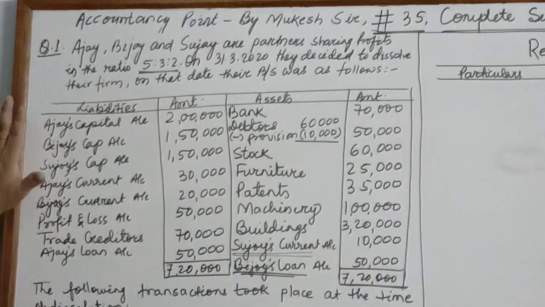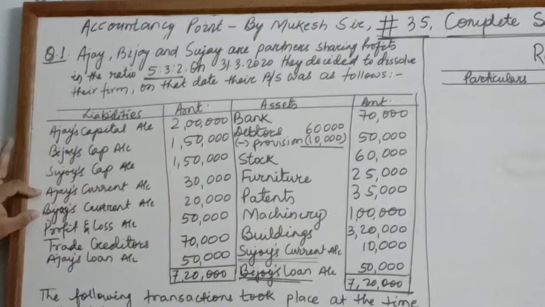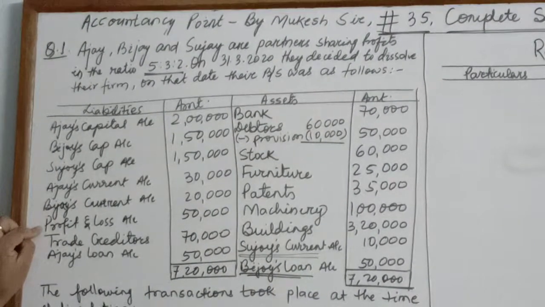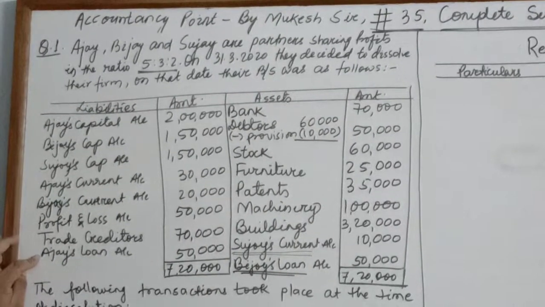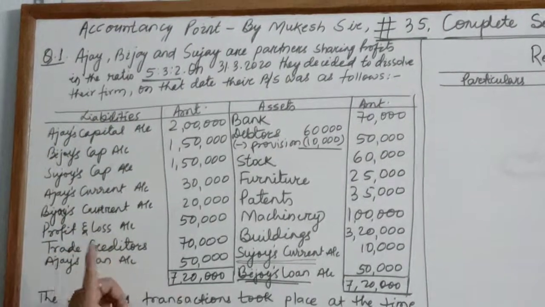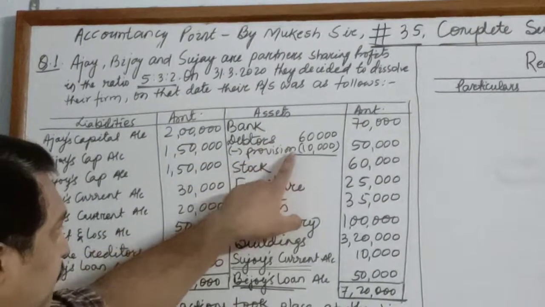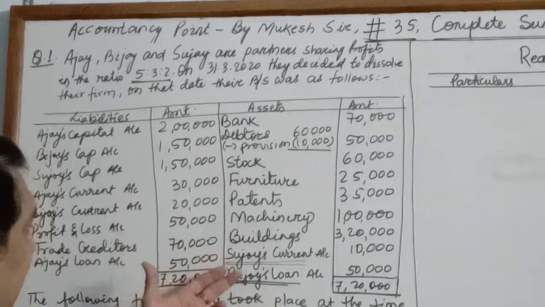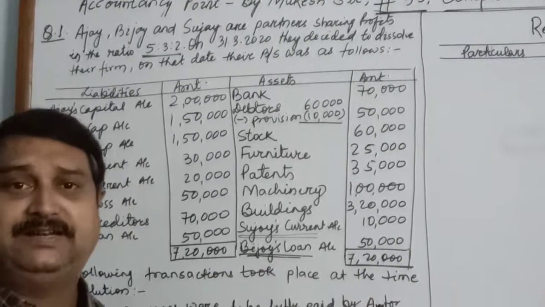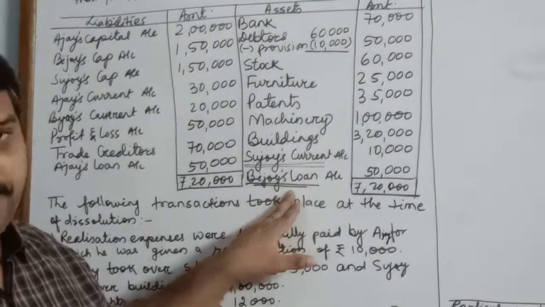You can see over here, there are liabilities: the capital accounts of the partners, the current accounts of two partners, the current account of the third partner on the liability side, profit and loss account, trade creditors, and Ajay's loan. Ajay is a partner, and his loan is appearing on the liability side. That means Ajay has given a loan to the firm. On the asset side, we have bank, debtors, provision, stock, furniture, others, and then Bijay's loan account. Bijay is also a partner whose loan appears on the asset side. That means he has taken a loan from the firm.